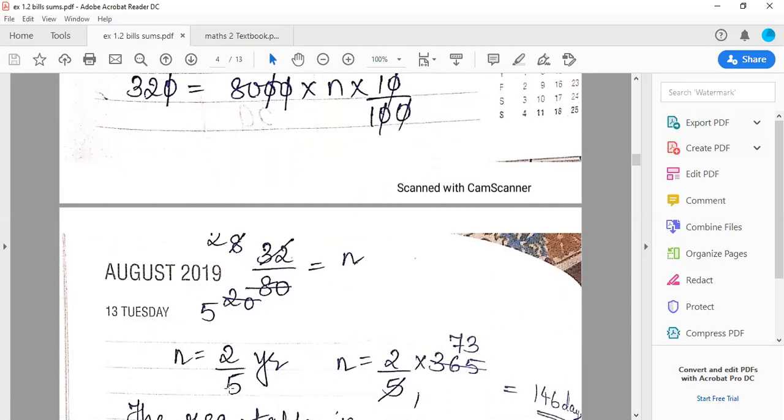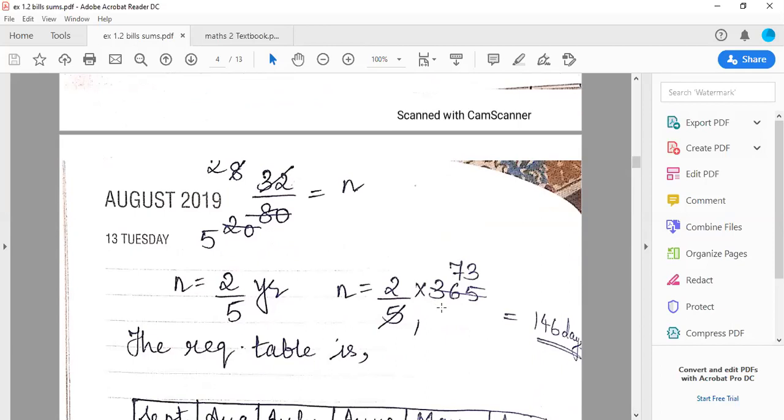Now remember, whenever we need to make the interest table, we require N in days. We have to convert it into days. So when I'm converting years into days, I will multiply it by 365. And when you convert the days into years, you divide it by 365. Okay, so keep that concept in your mind.